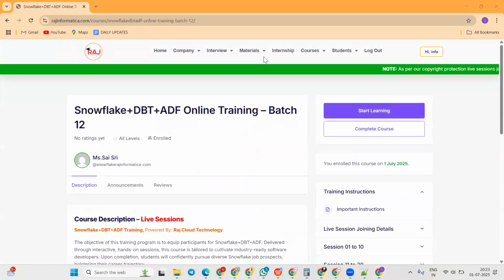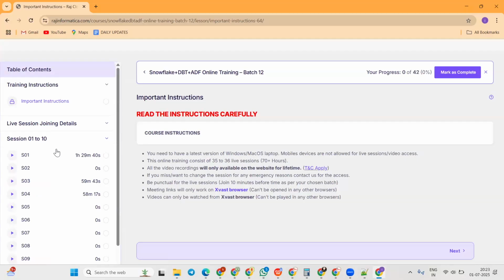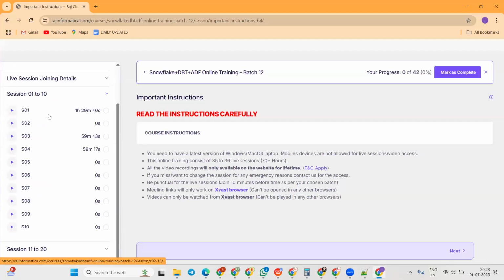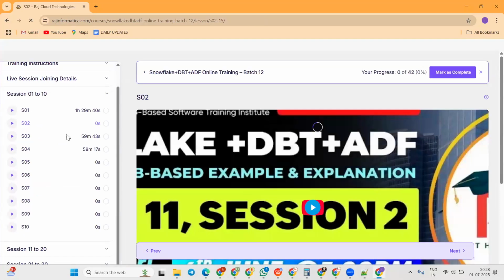on the right side you can see the start learning button. Once you click on start learning, on the left side you can see the live session joining page. From here you will join the classes, and you can see sessions 1 to 10. I have already uploaded the 10 class recordings. Even if it is showing 0 seconds, you can just click on it and the video will open. So I have already added the 10 class videos for you. You can start watching these 10 classes.